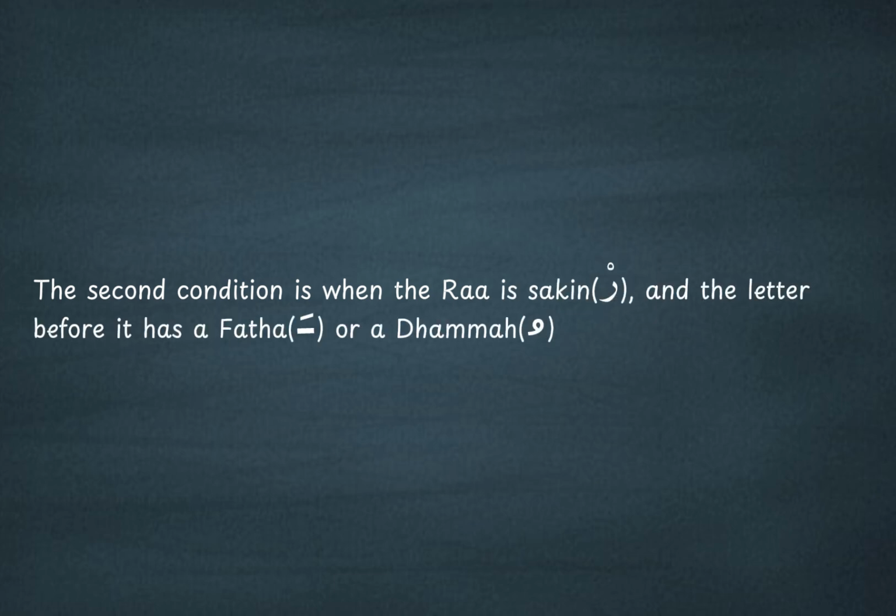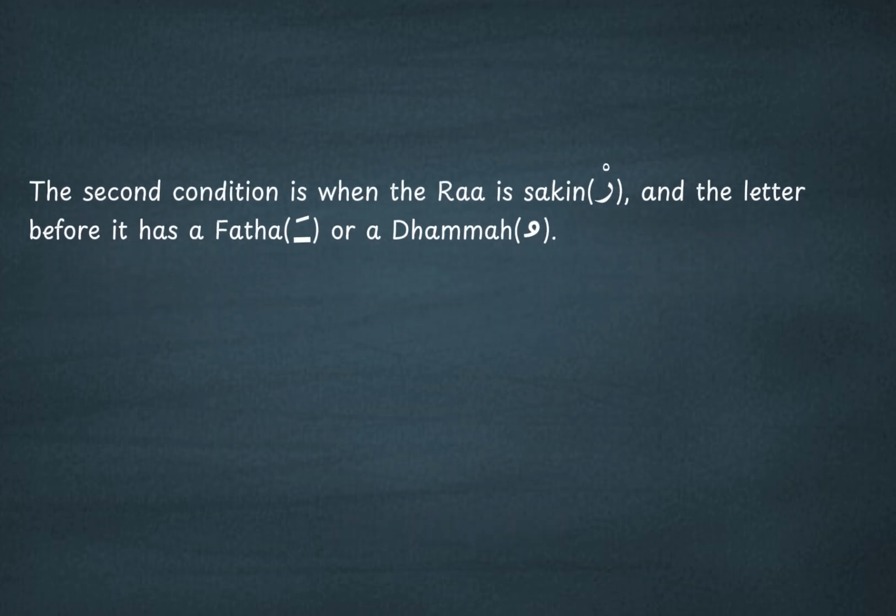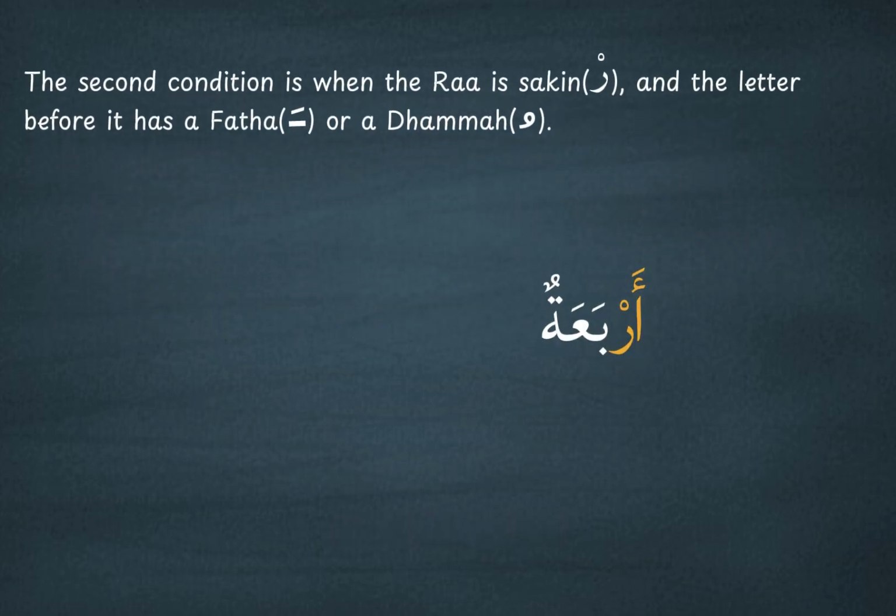Fatha or a Dammah. Although the Ra has Sukoon, it is still pronounced heavily because of the vowel on the letter before it. For example, أربعة, قربى. Notice the letter before Ra carries Fatha or Dammah, and that is why the Ra is read heavily.